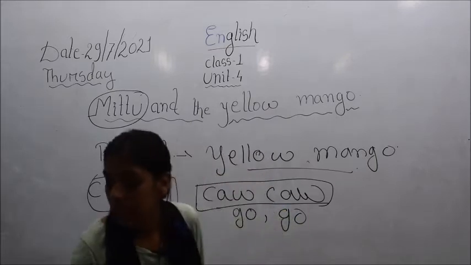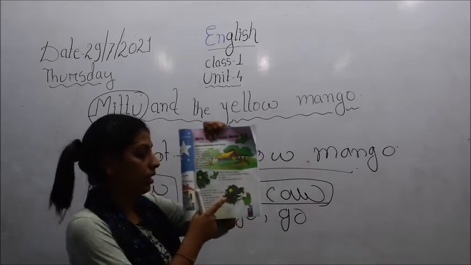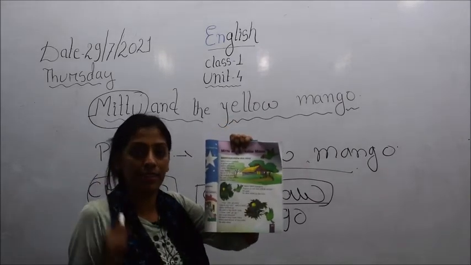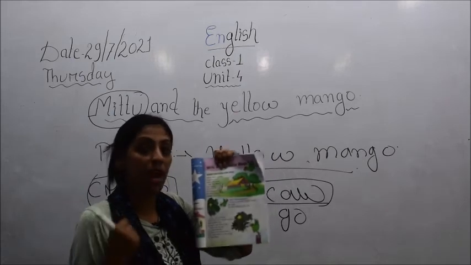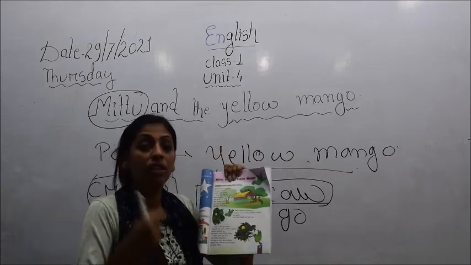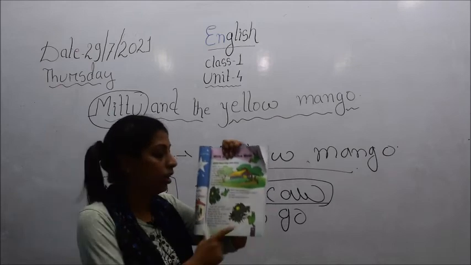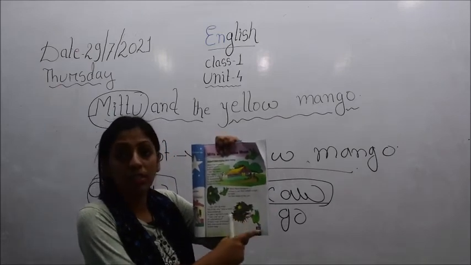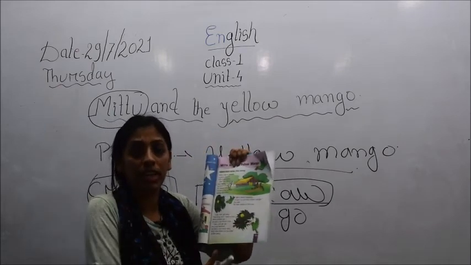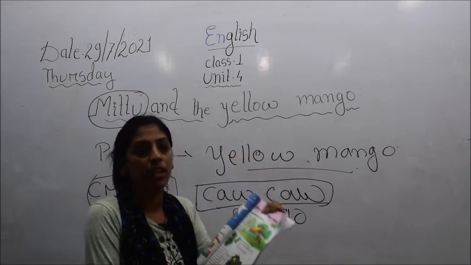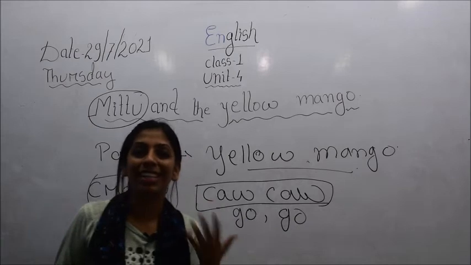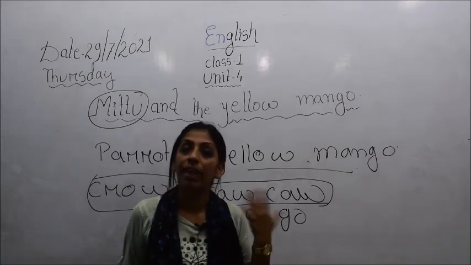So you see here in the picture, children, this crow is looking so aggressive. He is so angry, like he is chasing, "Go, go. This is my tree, you cannot come here." So this Mittu got scared. He was so scared, thinking, "Oh my god, now this crow will attack me." So out of fear, Mittu went away.